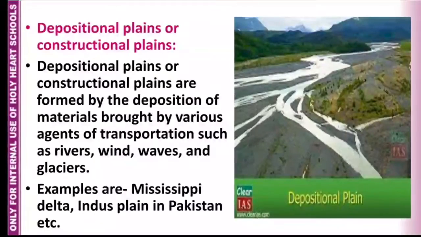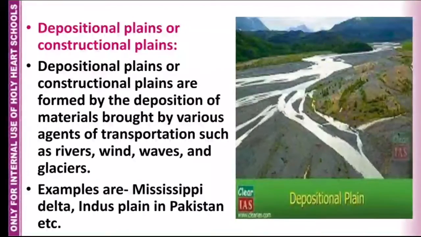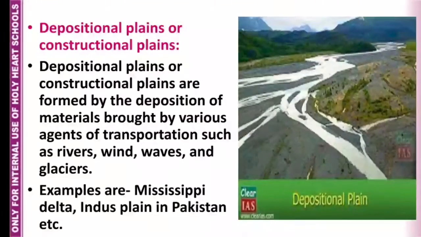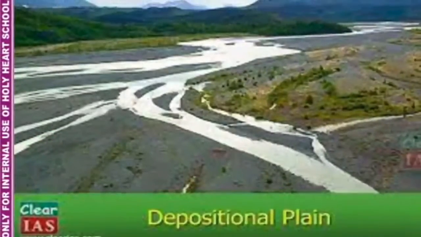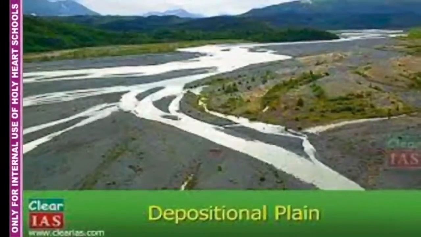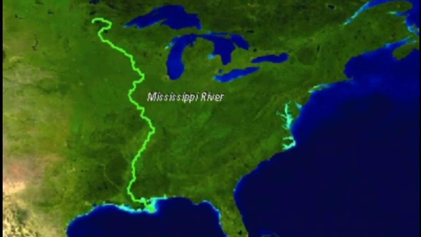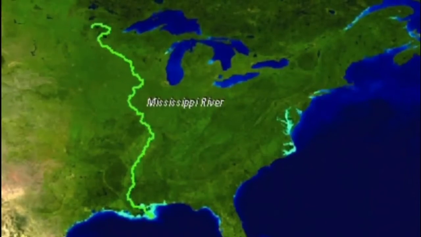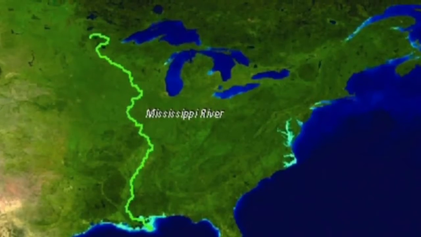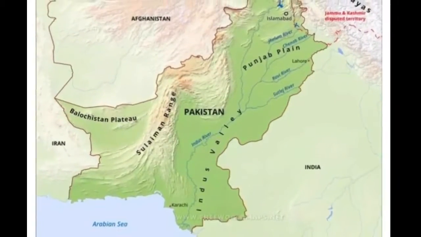Depositional plains or constructional plains, formed by the deposition of materials brought by various agents of transportation such as rivers, wind, waves and glaciers. Examples are Mississippi Delta in USA and Indus Plain in Pakistan.